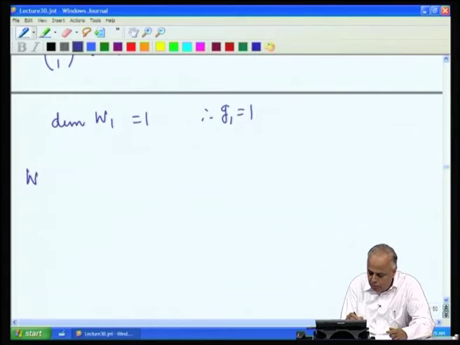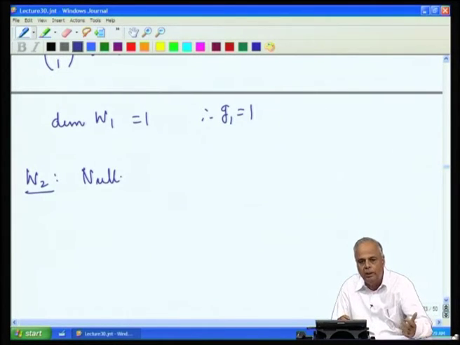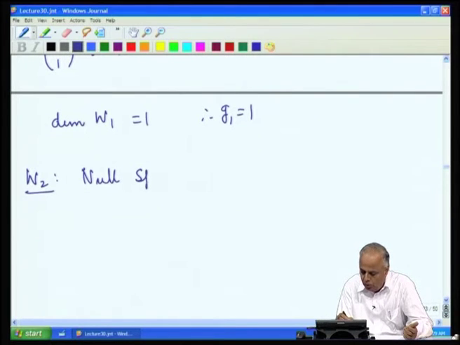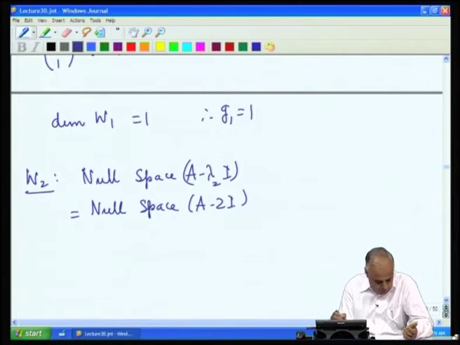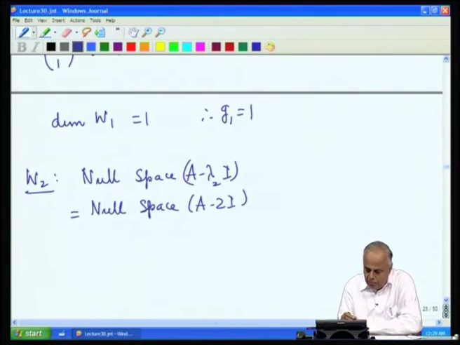Let us now find W 2, the eigenspace corresponding to the eigenvalue lambda 2, which is the null space of A minus lambda 2 I. Since lambda 2 is 2, this is the null space of A minus 2I.